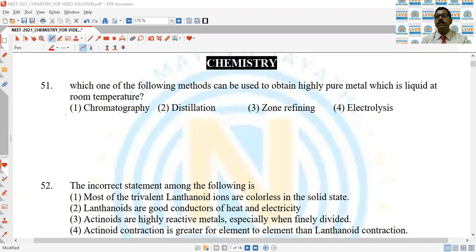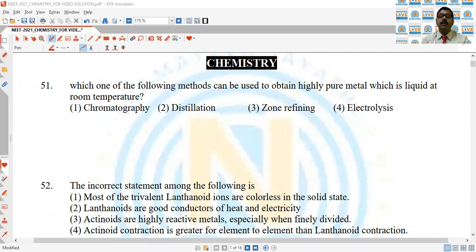The question number 1 of chemistry, which is question number 51 of NEET 2021 code N6. Which one of the following methods can be used to obtain highly pure metal which is liquid at room temperature?